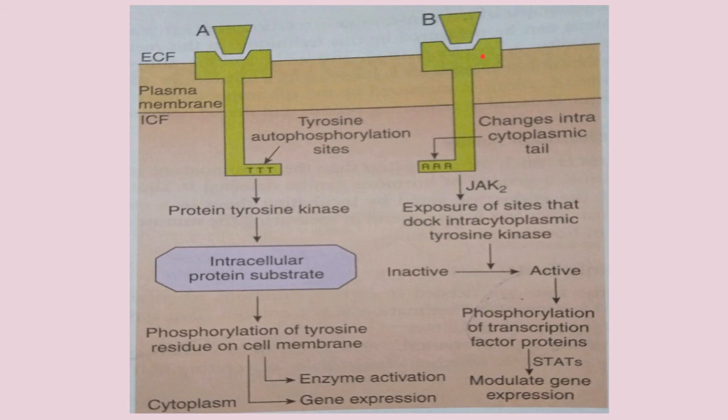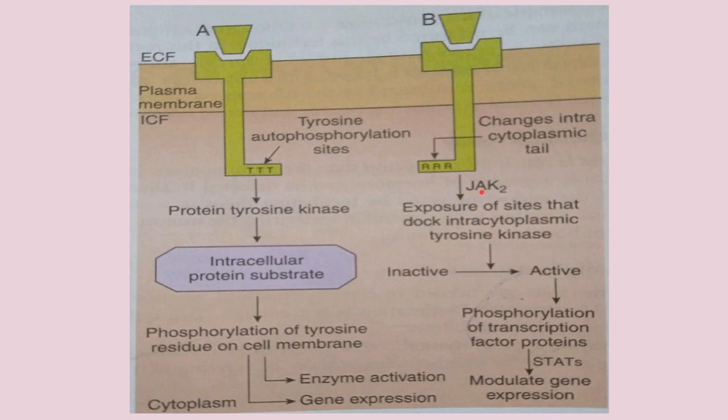Now next are the hormone receptors that do not possess intrinsic tyrosine activity. Over here the examples are growth hormone, prolactin, and the cytokines. The hormone binds with the receptor surface, and because of the binding it causes a conformational change in the receptor, that is, the intracytoplasmic tail of the receptor changes. This change causes the attraction and docking of the intracytoplasmic tyrosine kinase. This is done with the help of JAK2. What is JAK2?